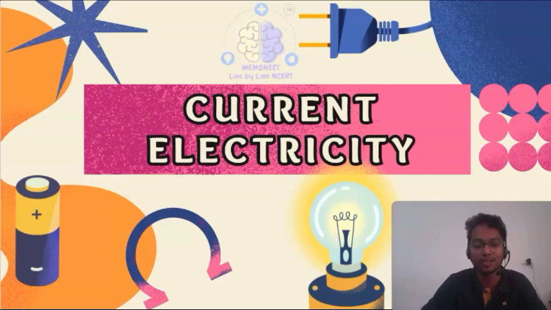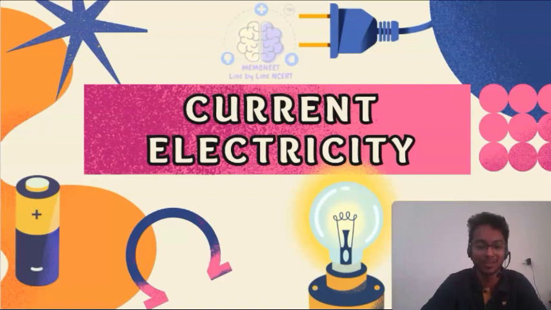So basically I want to talk about current electricity. Why is it such an important chapter? Because in recent years about 4 to 5 questions are asked every year in the exam. From the exam point of view, this is the favorite chapter for the examiners.